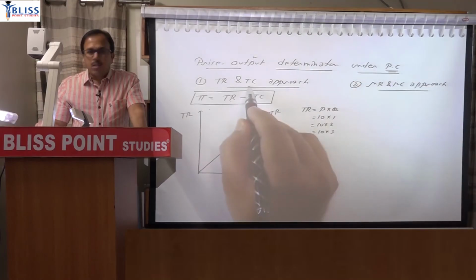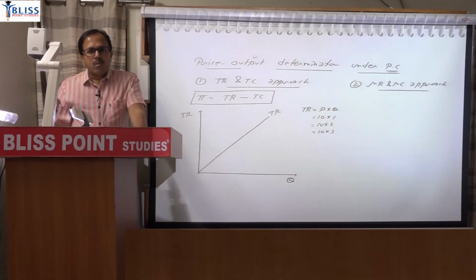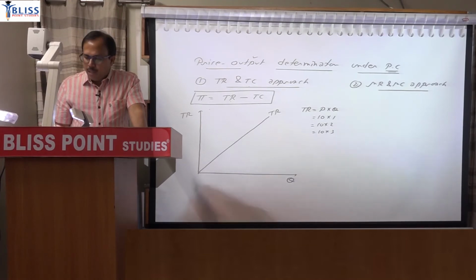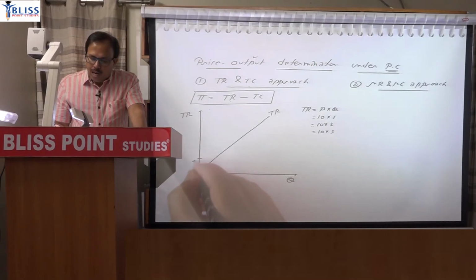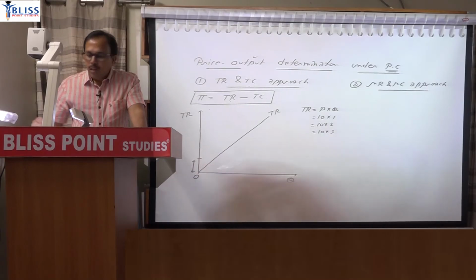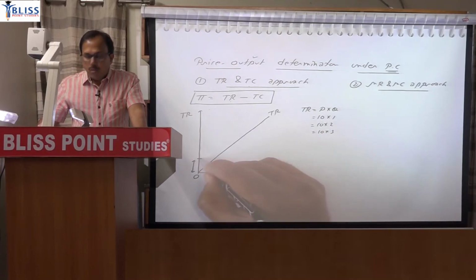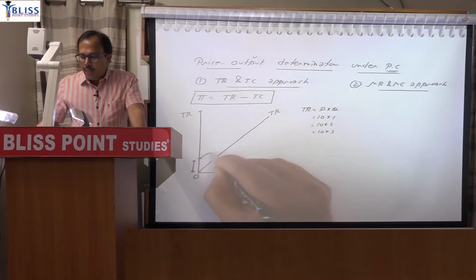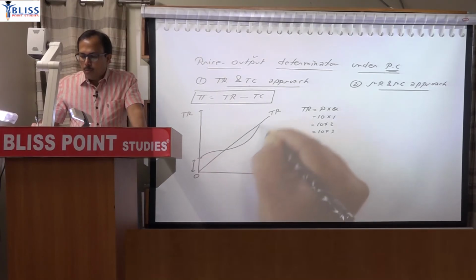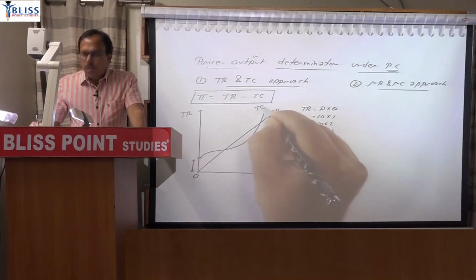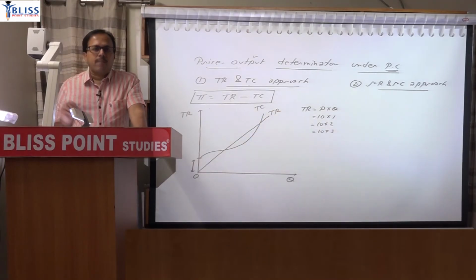And what will be the cost line? Cost will include fixed costs and variable cost both. Fixed means even when quantity is 0, there will be some fixed cost. So you add that fixed cost here. As quantity will increase, variable cost will increase, and variable cost curve is an inverted S in shape. So this is the total cost including fixed cost and variable cost.